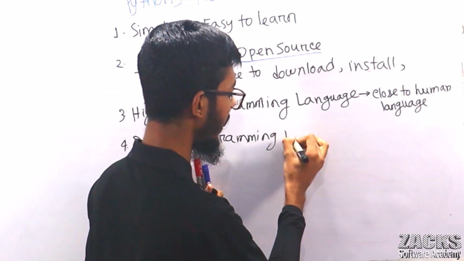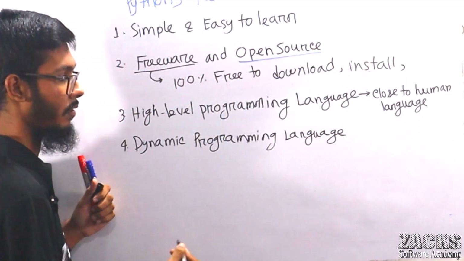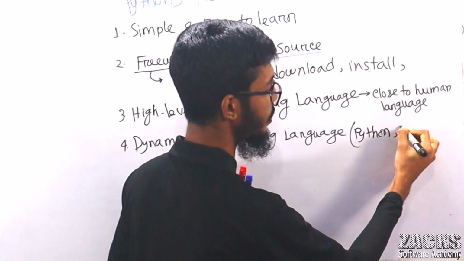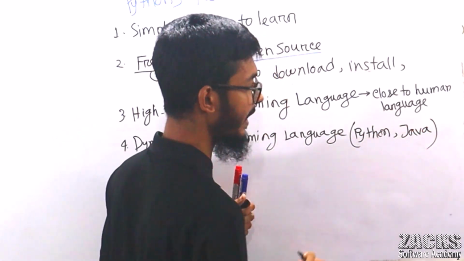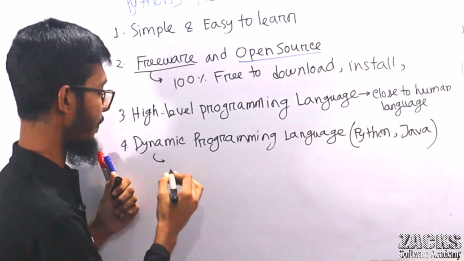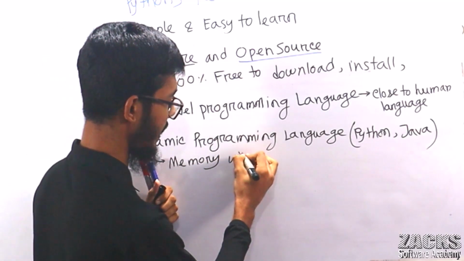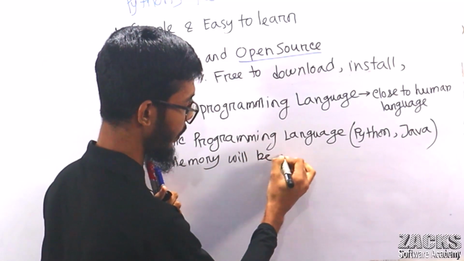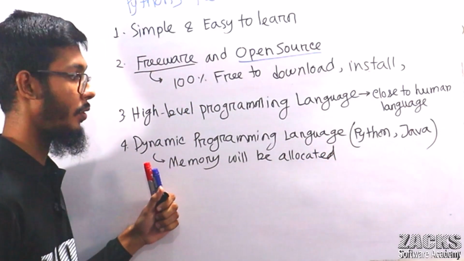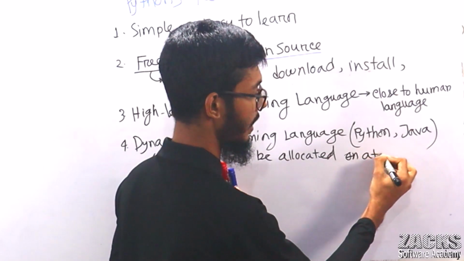What does this mean? Java is also like Python. Java is also a dynamic programming language, meaning memory will be allocated dynamically, at runtime.